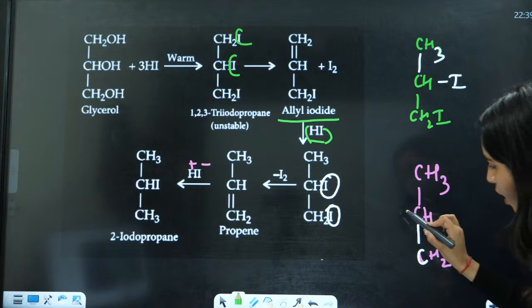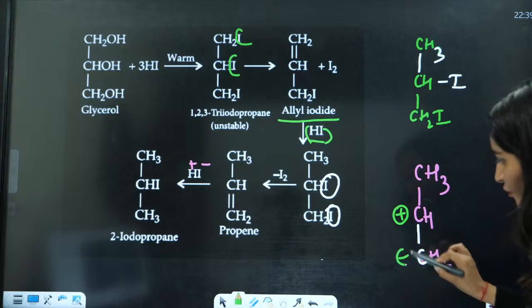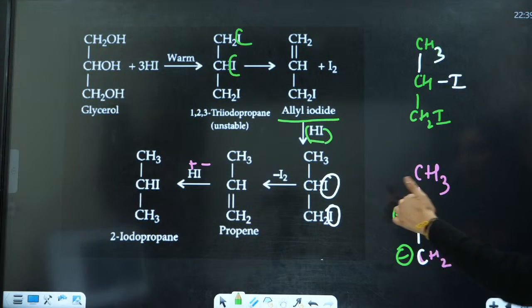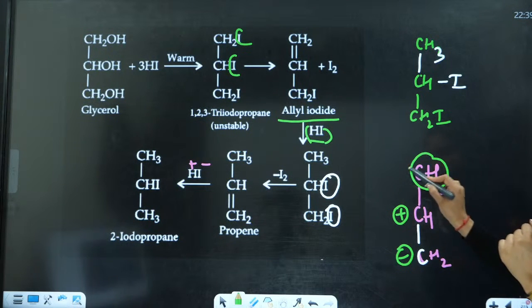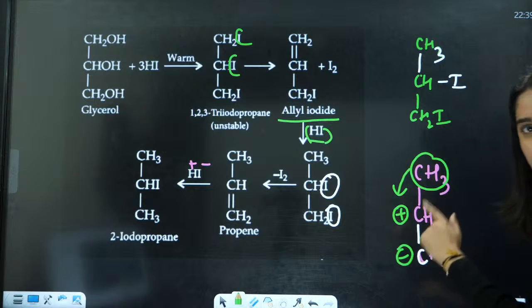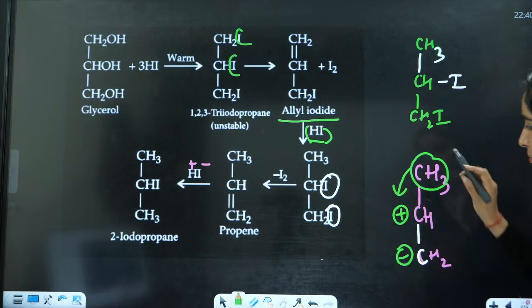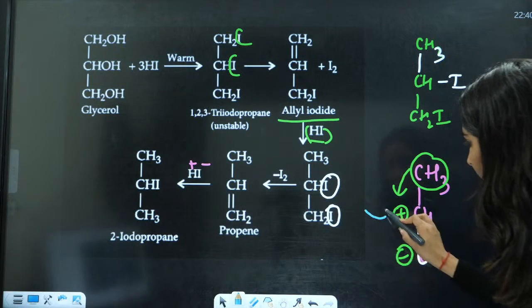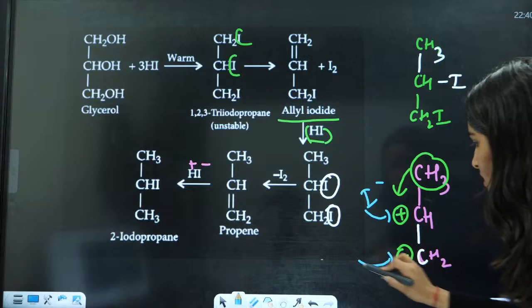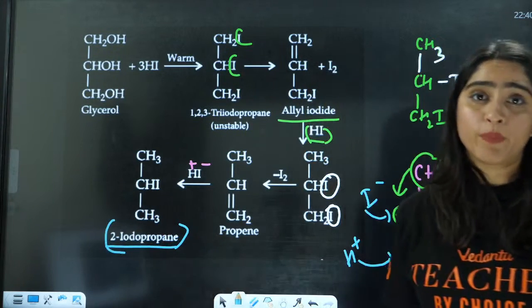If you draw positive here and negative on the other carbon, this alkyl group is going to stabilize the carbocation by inductive effect, similarly as in this case. So the I negative is going to attack on this side and the H positive here, and hence you will have the formation of 2-iodopropane.